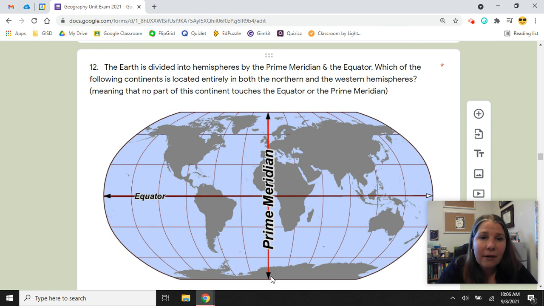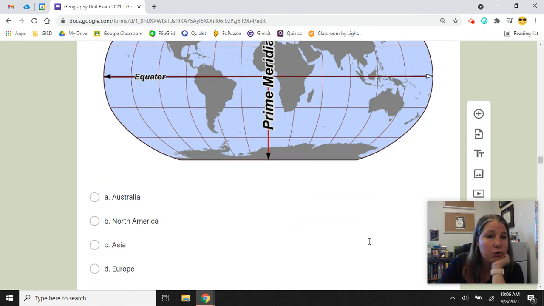The Earth is divided into hemispheres by the prime meridian and the equator. Which of the following continents is located entirely in both the northern and the western hemispheres? That means that no part of this continent touches the equator or the prime meridian. Would that be Australia, North America, Asia, or Europe?